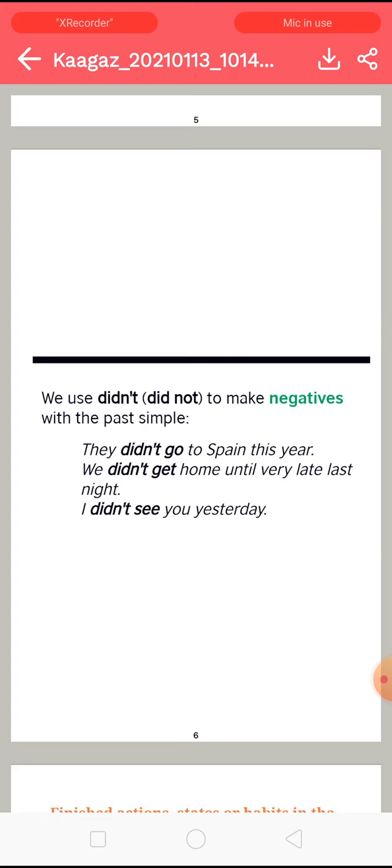We use did not to make negatives with the past simple. If we have to make a negative sentence with the past simple, we will use did not. For example, they did not go to Spain this year. We didn't get home until very late last night. I didn't see you yesterday. We can also use the short form, but it's always better to write the full form, did not, to make the negative with the past simple.